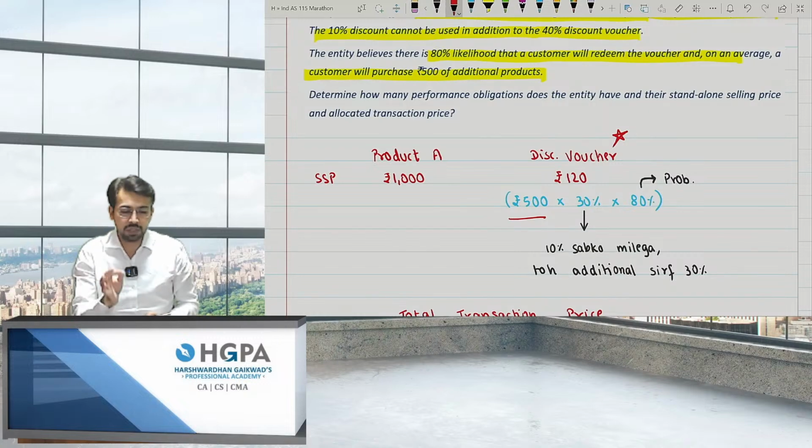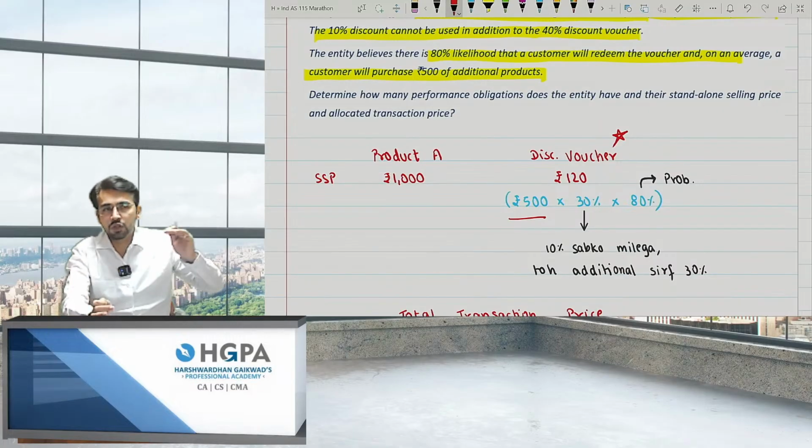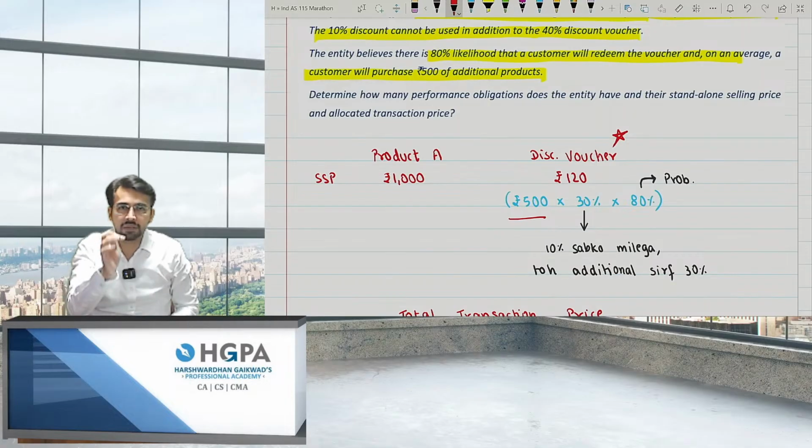This was the exam question asked for 7 marks, which was very easy. Standalone price 1,000 of product A. Along with product A, Shoppers Stop won't say that they are only selling 1,000. They are also giving you a discount coupon, so they are also selling you the discount coupon. So what is the value of their discount coupon? The value of their discount coupon is 120.